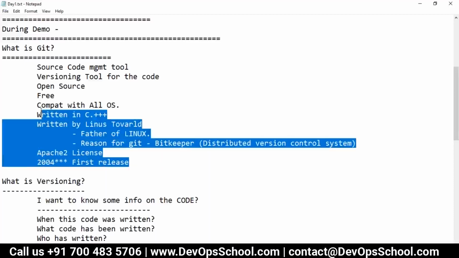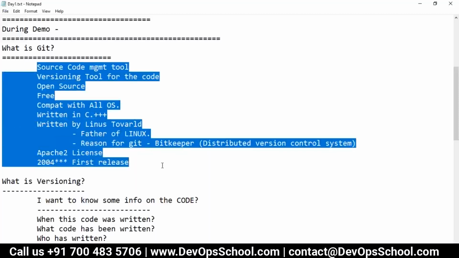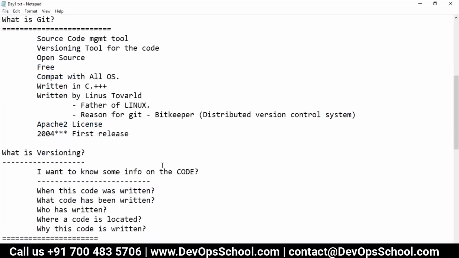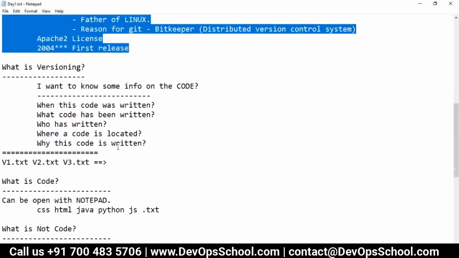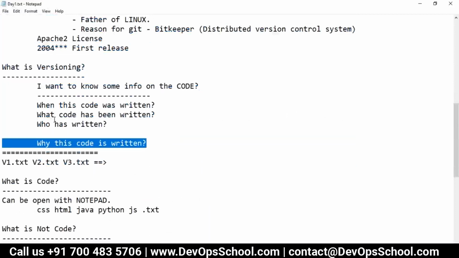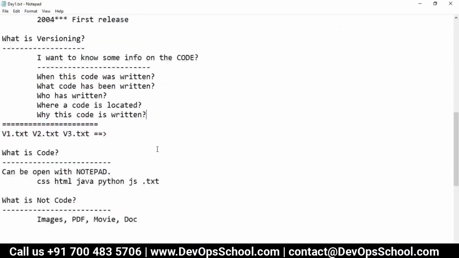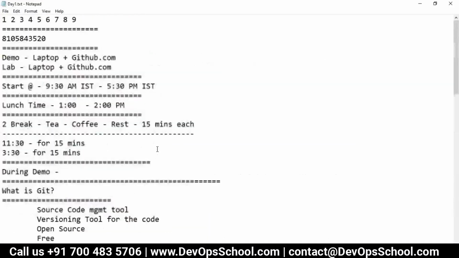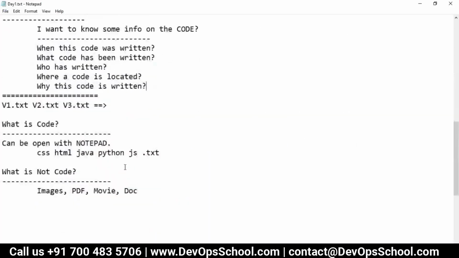So this is the world of Git and stuff like that. This is what Git is, and this is why we are using it. Why do we want to use it? Because of when, what, who, where, and why. Is that clear? Yes. Okay, so now let's move on.